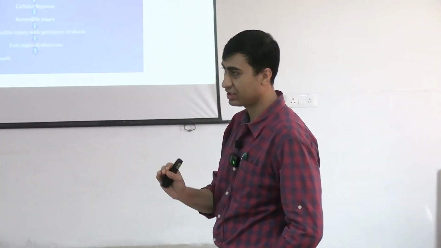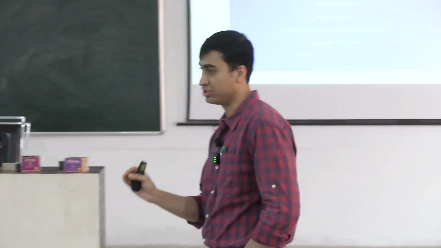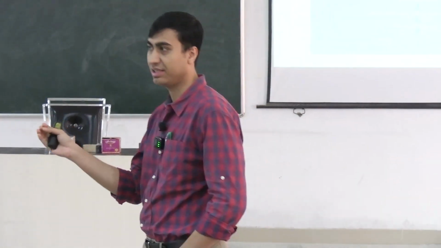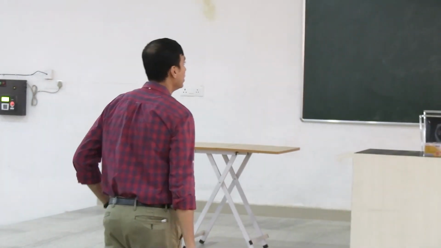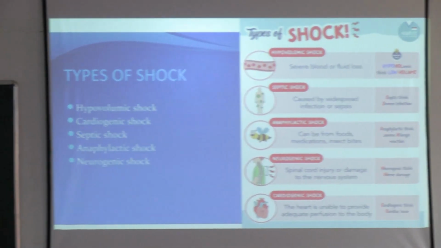So basically what is a shock? It is a physiological response to an external insult to the body that results in a series of physiological changes resulting in either a complete recovery or an irreversible damage depending upon what condition the body has been subjected to. So that is the basic thing that I want to tell you. So there are a lot of types of shock, that was I was telling you. It can happen because of many causes.